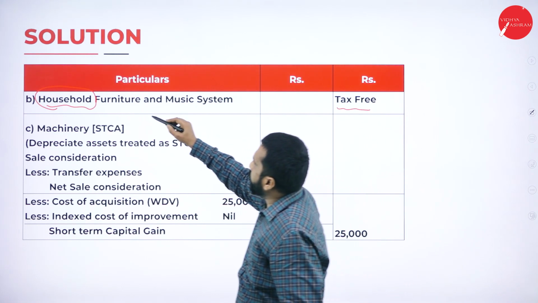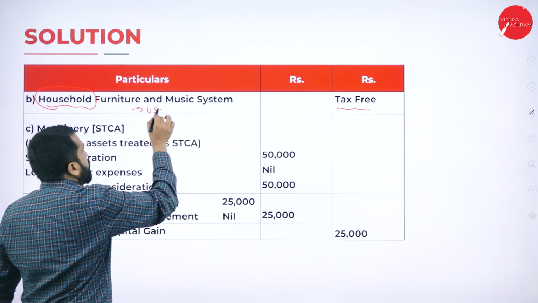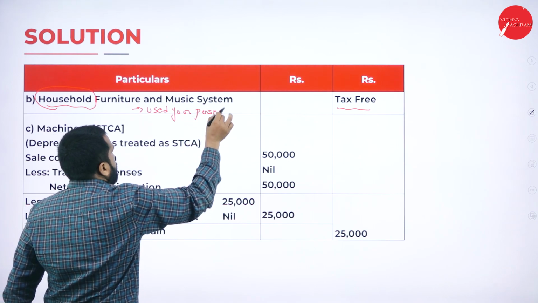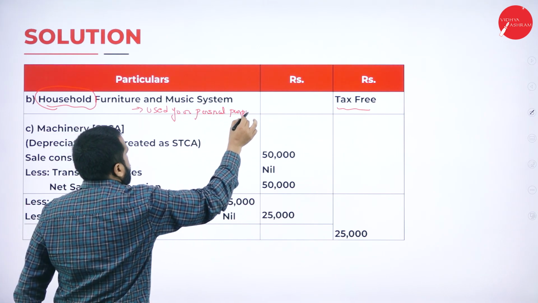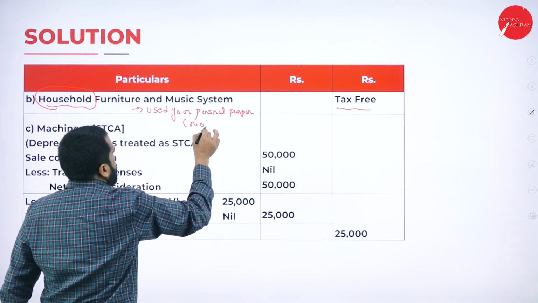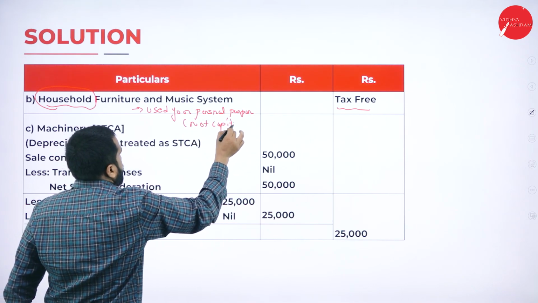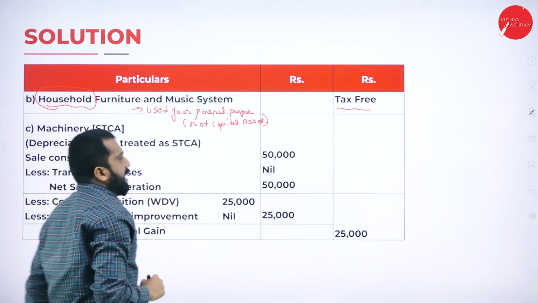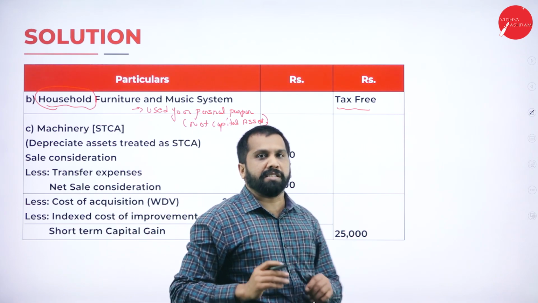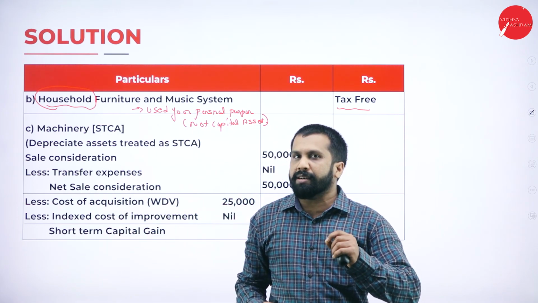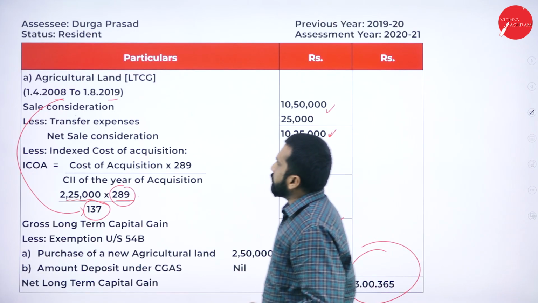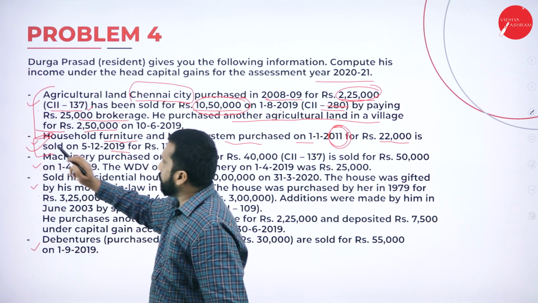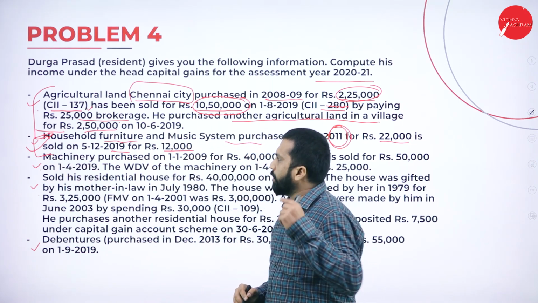Why? Because here you have to mention: used for personal purpose, not a capital asset. Remember, anything which is used for personal purpose is not considered as a capital asset. Hope you are clear. The second one in the question we completed. Second one also done. We'll go for the third one.